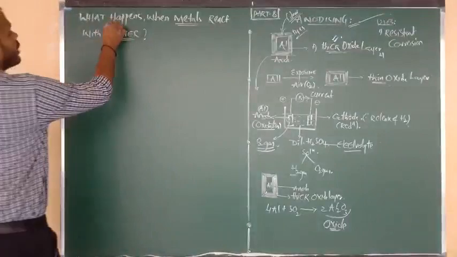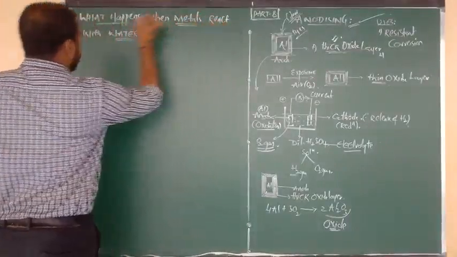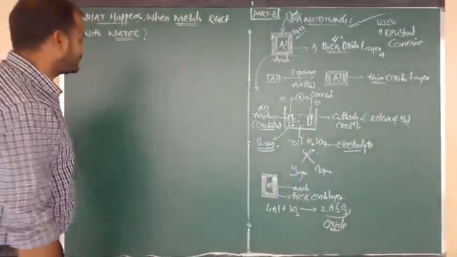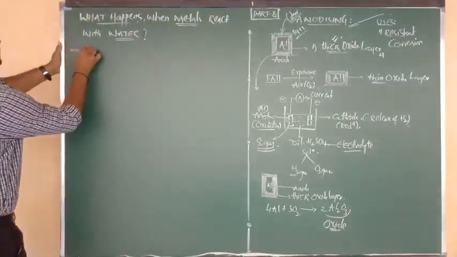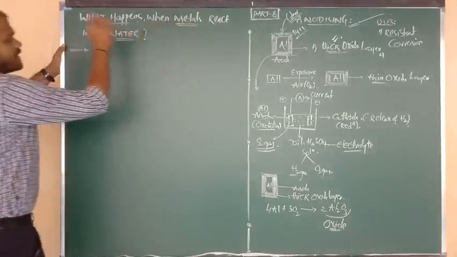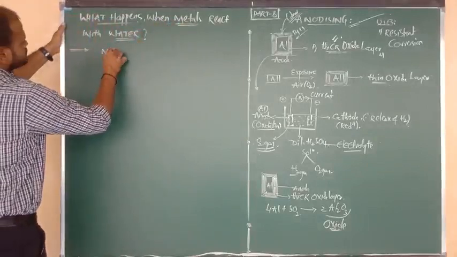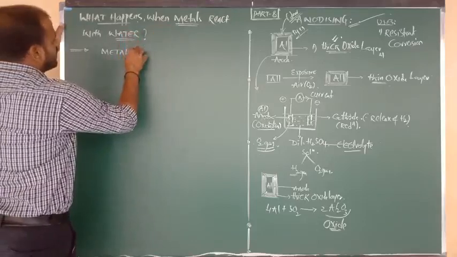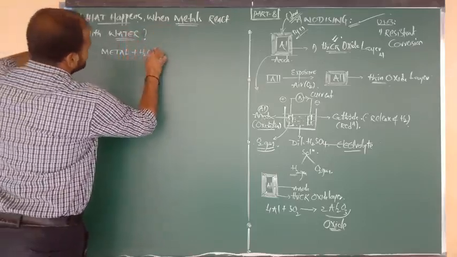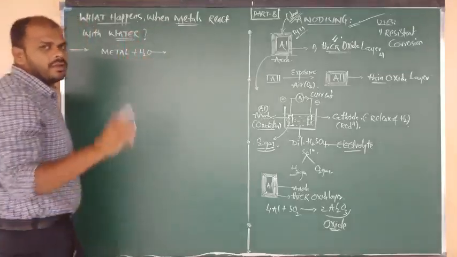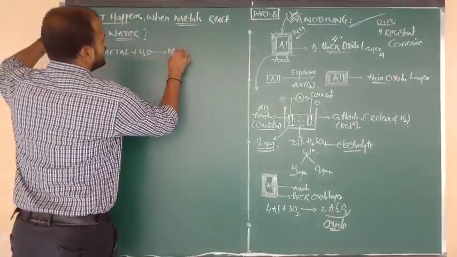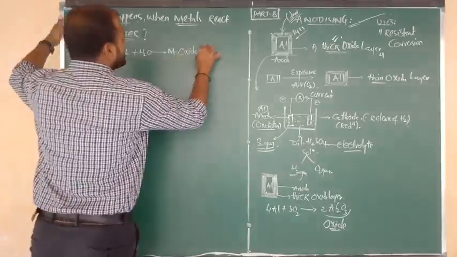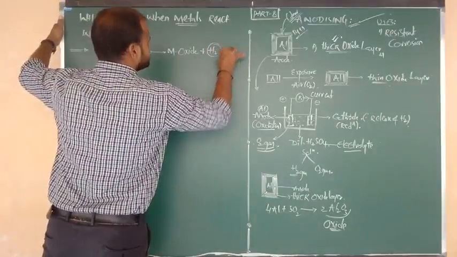The next topic here I have written, what happens when metals react with water? Good. So I am going to give you the statement first of all. Metals undergo reaction with water. Formula is nothing but H2O. Initially, they are going to form the metal oxide. And also, liberation of hydrogen gas takes place.